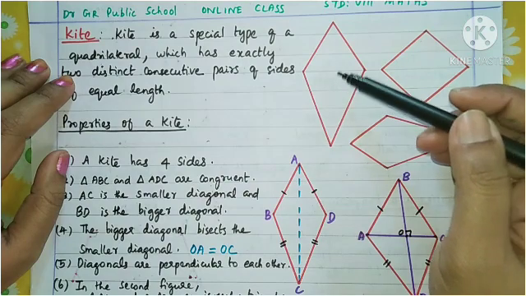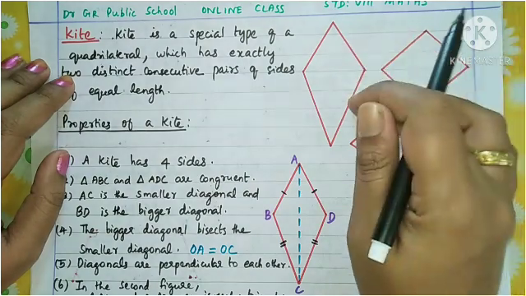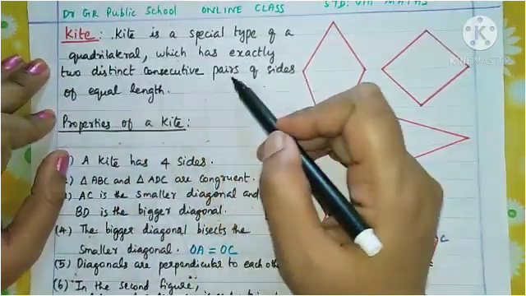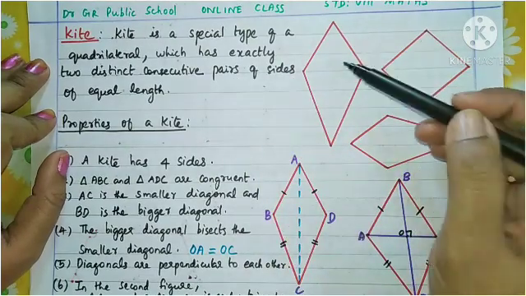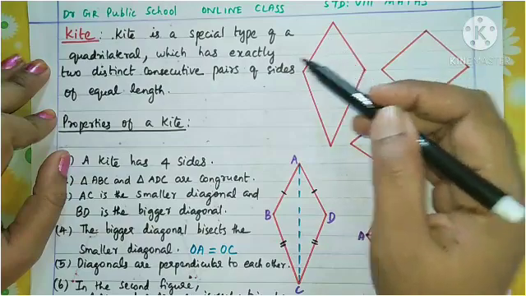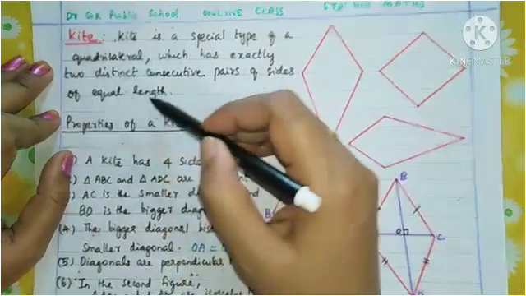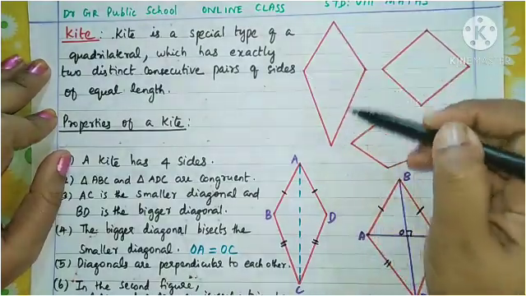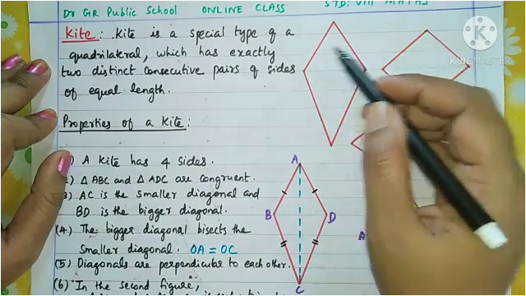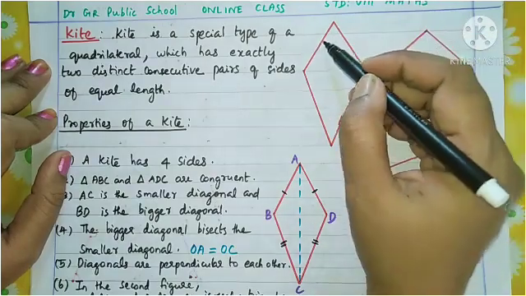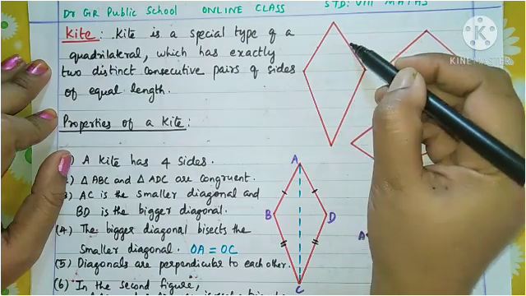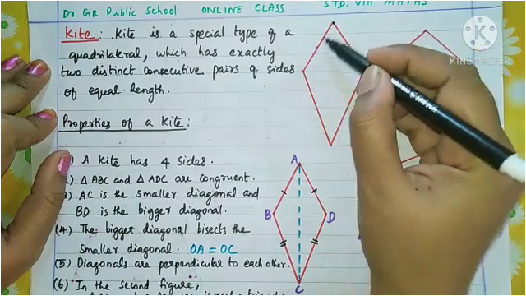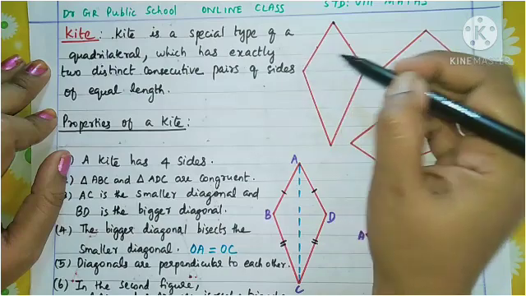And you know a quadrilateral always has 4 sides. So this kite also has 4 sides, which has exactly 2 distinct consecutive pairs of sides of equal length. Understand? In the shape of a kite, what are the consecutive sides? If this side and this side are consecutive, why? Because they have a common vertex.